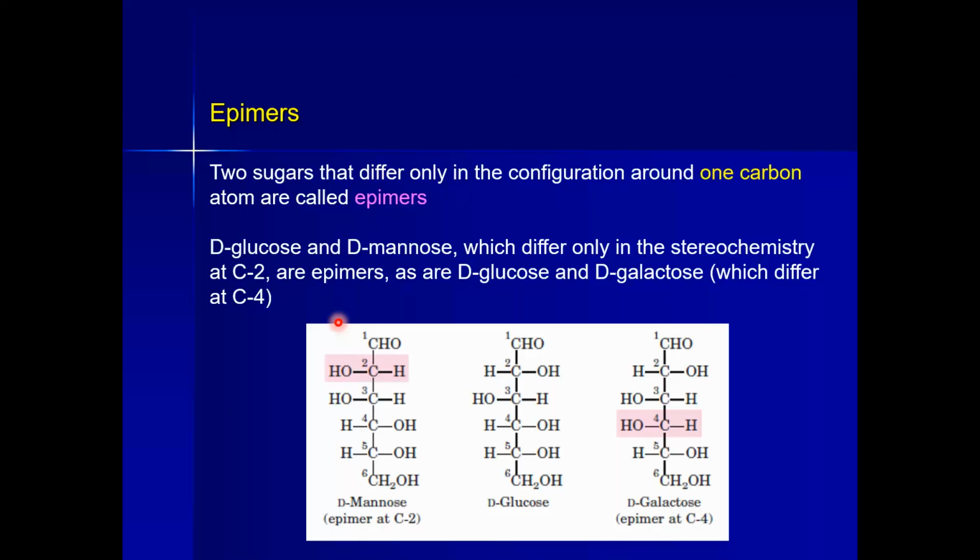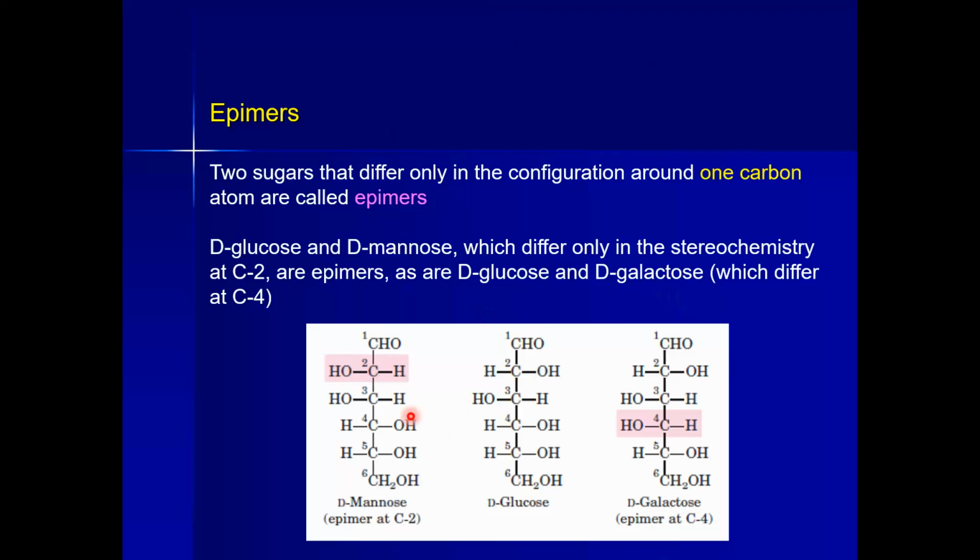So what are epimers? Epimers are also isomers or stereoisomers of glucose. When the groups around only one carbon atom change in two different isomers, they are epimers of each other.